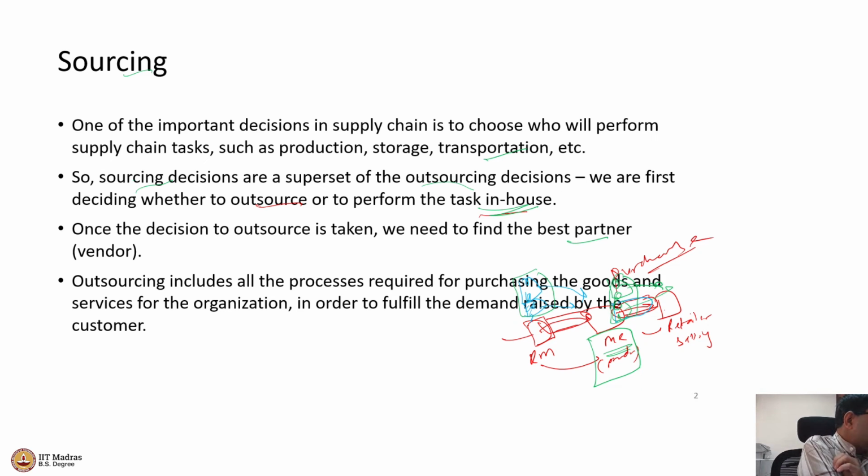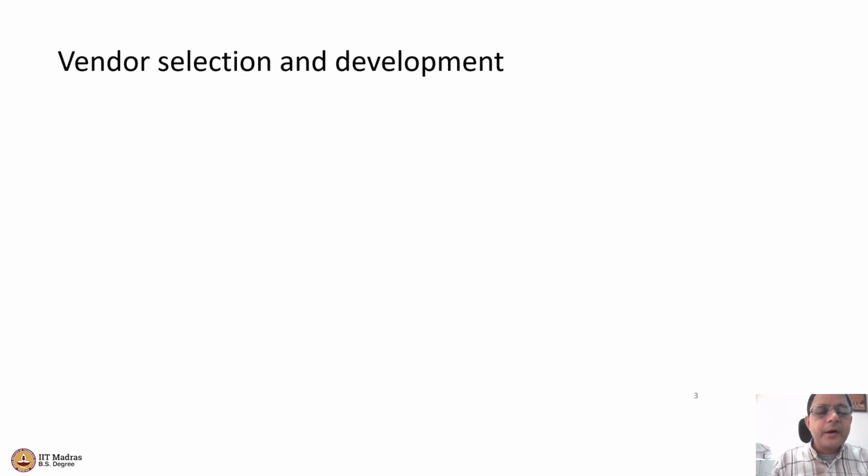Sourcing decision can be to decide to do it outside or to do it in-house, right? And once we have decided that we are going to outsource, we are going to find the best partner. So whatever is required to fulfill the customer requirements, right? Customer has some demands; those demands have to be completed. Now those demands, either I fulfill them, or I get one of my partners to fulfill that demand on my behalf. So that is how this entire sourcing works. Okay. So essentially the problem is vendor selection and development.